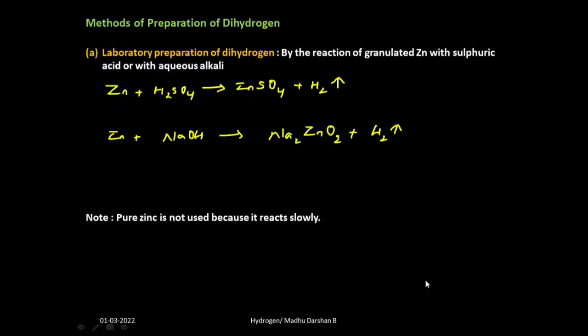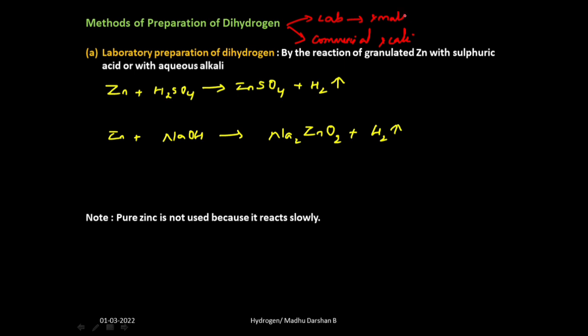Now let us move towards preparation of dihydrogen. Hydrogen can be prepared by various methods. In order to simplify, we will subcategorize them into two: we can prepare hydrogen in the lab, and we can prepare hydrogen on a commercial scale. Hydrogen can be prepared inside the laboratory itself, but only in small quantities.